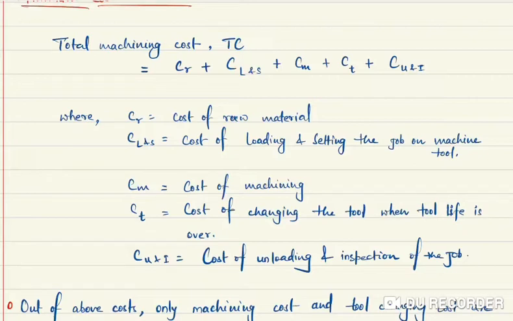If you change the cutting velocity, is it going to change the raw material cost? No. Similarly, if you are changing the cutting velocity, is it going to change the cost of loading and setting the job on the machine tool? No. These operations are prior to the machining, so they are not at all dependent on the cutting velocity. Only CM and CT, that is the cost of machining and the cost of changing the tool when tool life is over, depend on cutting velocity. CU and I is the cost of unloading and inspection of the job after completion, which is also unaffected by the cutting velocity.